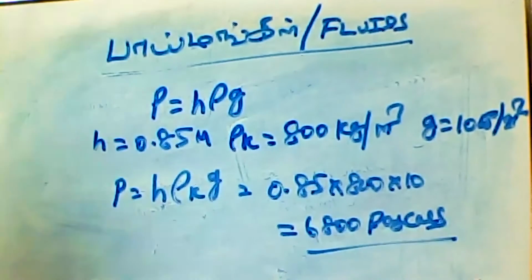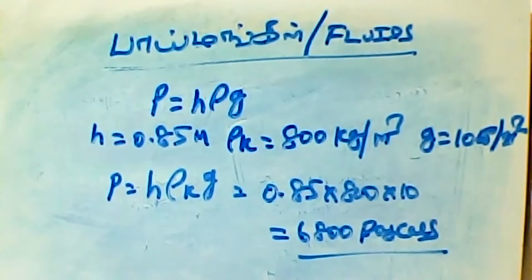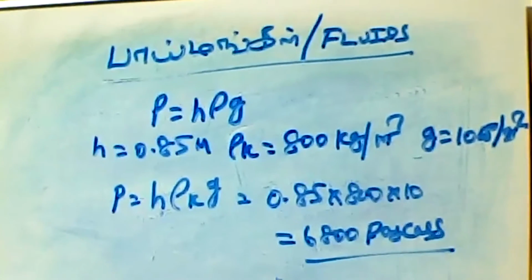This is how you have to calculate the pressure exerted by a liquid column. Okay, these are all very simple sums. Sometimes they will give the pressure and may ask to calculate the density, or like that. Anything can be interchanged. Okay, this is the basics of this sum.